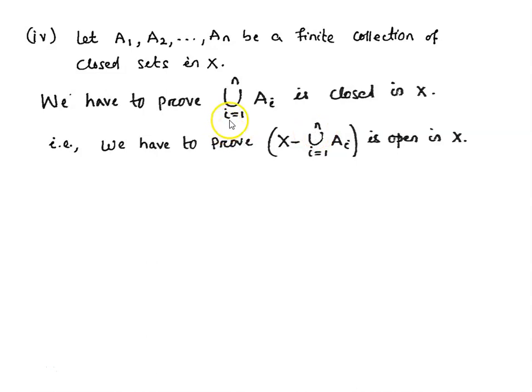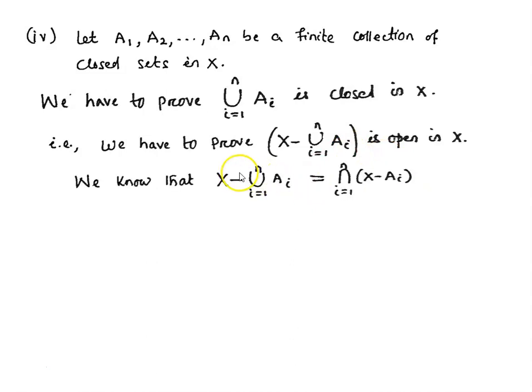To prove this union of Ai is closed in X, we have to prove that the complement of this union is open in X. And we know that X minus the union over i equal to 1 to n of Ai is nothing but the intersection over i equal to 1 to n of X minus Ai. We know that for each i, Ai is closed in X. So X minus Ai is an open set in X for each i.